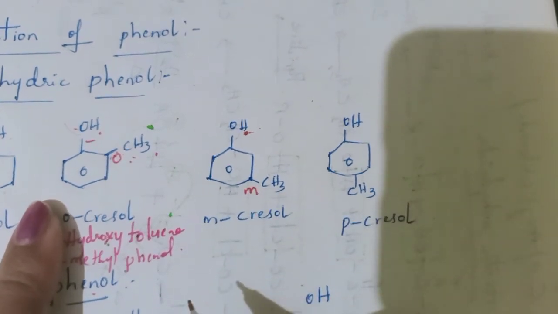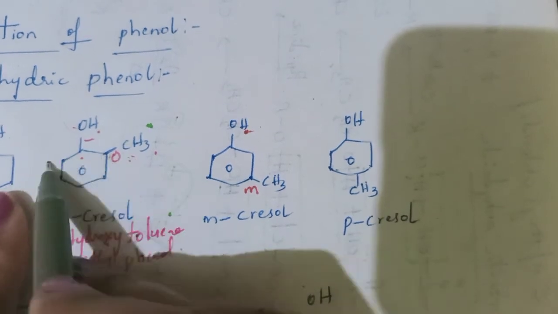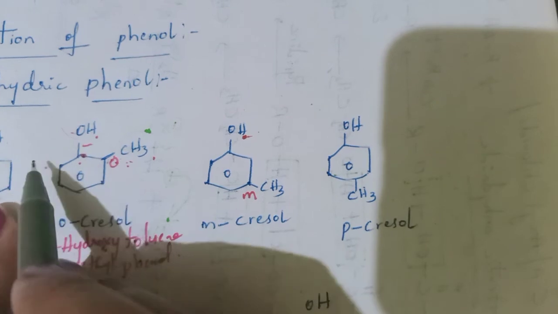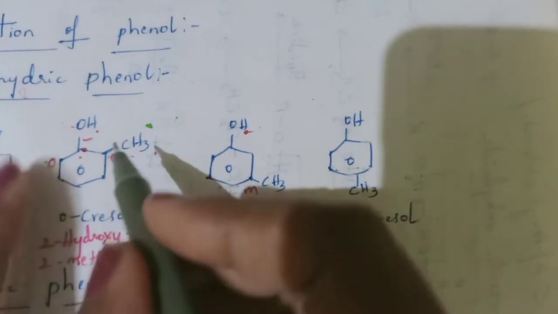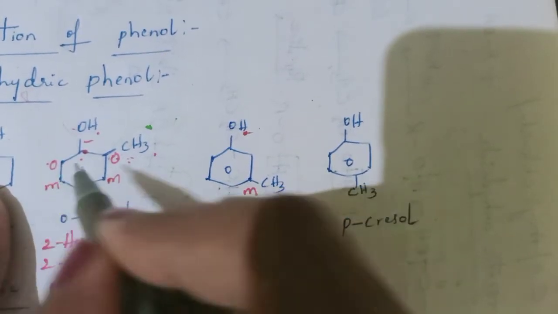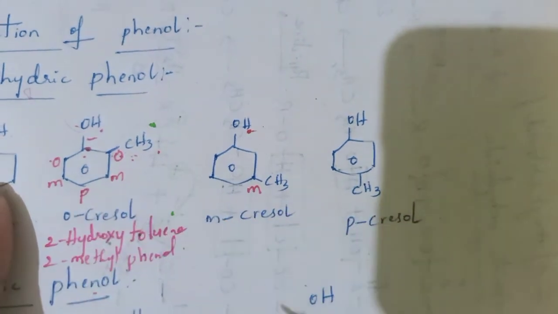What are ortho, meta and para positions? The carbons adjacent to the functional group carbon are known as ortho. This is adjacent to the functional group carbon, and this is also adjacent to the functional group carbon. It is ortho. The carbons adjacent to the ortho carbons are known as meta carbons. The position adjacent to meta is known as the para position.